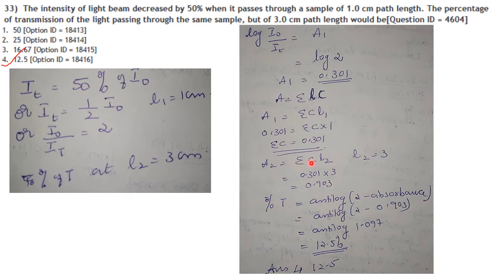Then A2 is equal to epsilon C L2. The concentration is the same. So 0.301 into L2, which is 3 centimeters, that is equal to 0.903. Now percentage T is the antilog of 2 minus absorbance. So 2 minus 0.903, you have to take the antilog. It is 12.5%. So answer is option 4.